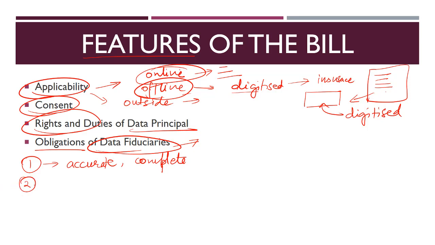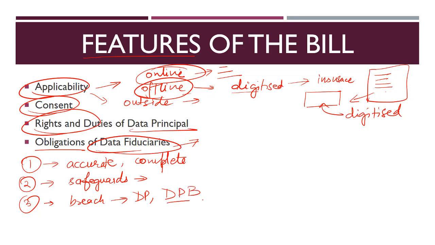Secondly, they will also ensure that adequate safeguards are there in case of any threats from hackers, somebody trying to procure or steal your data. They will see to it that adequate safeguards are there so that no one is able to steal this data. And in case a breach happens and the data is stolen, then they will inform the data principal as well as the Data Protection Board of India.